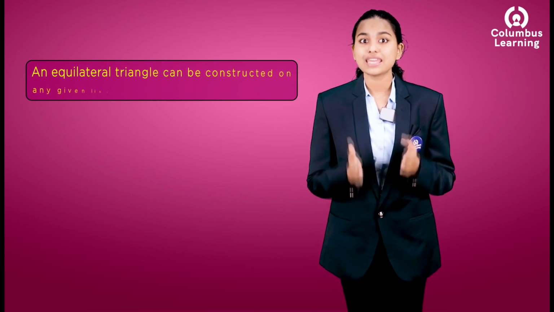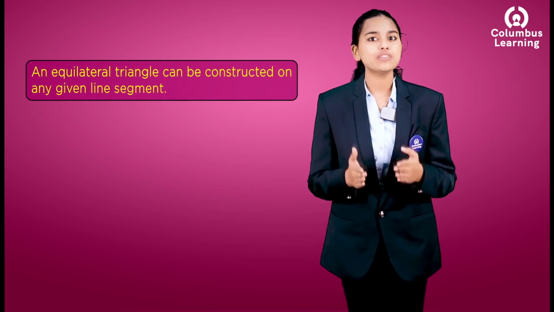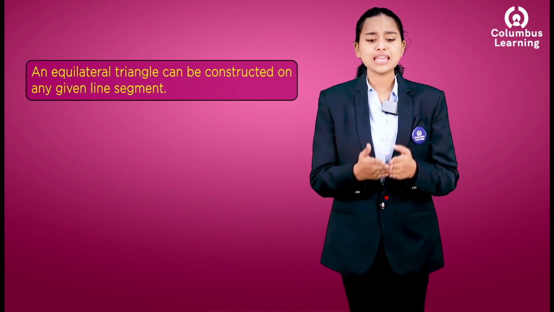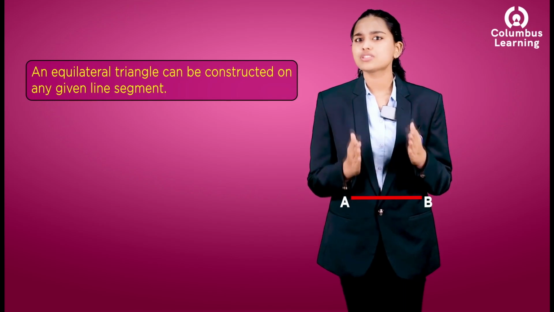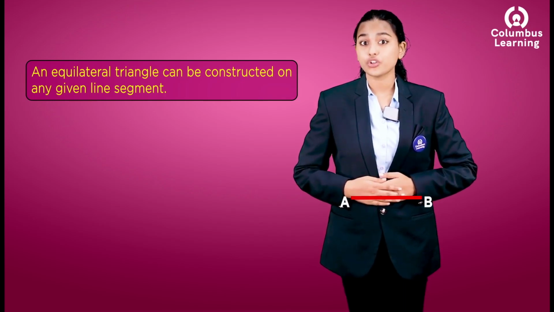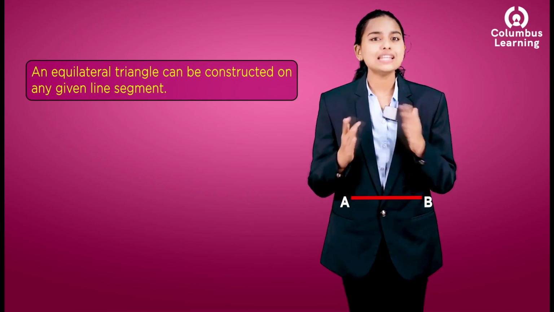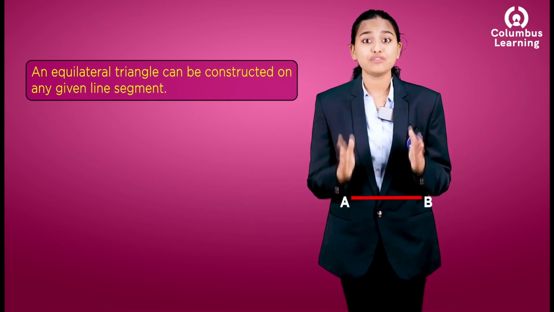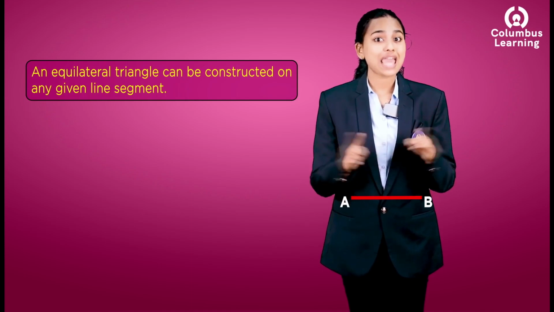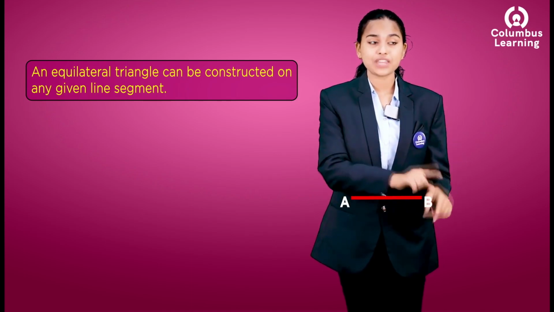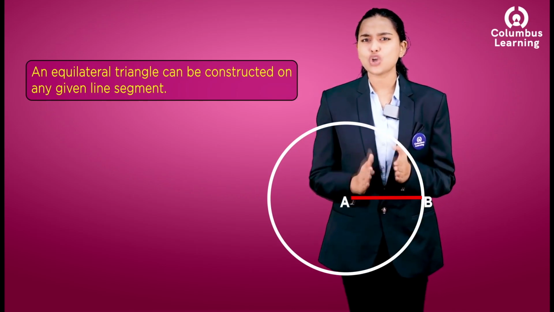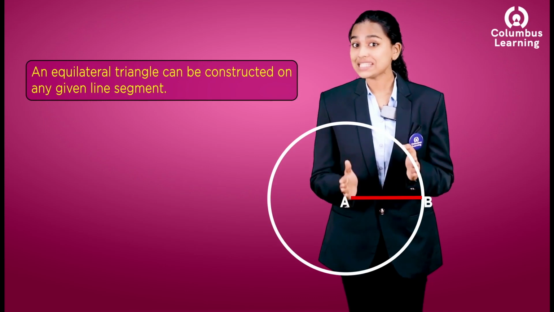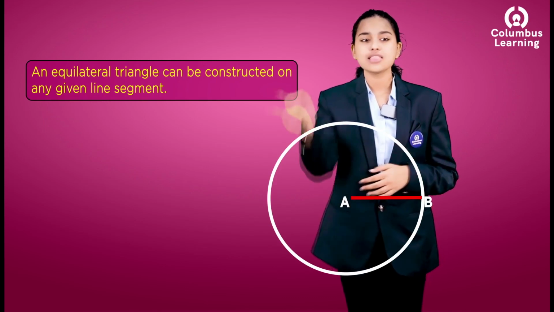Now, let's prove that an equilateral triangle can be constructed on any given line segment. Let AB be the given line segment. By Euclid's postulate 3, we can draw a circle with any radius and any center. Now we have to draw a circle with radius AB and center A, like this. And now we have to draw another circle with radius AB and center B, like this.